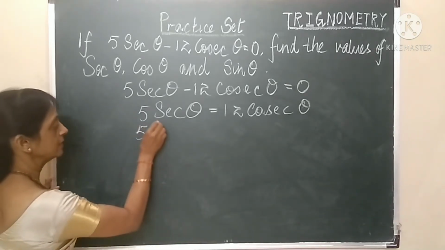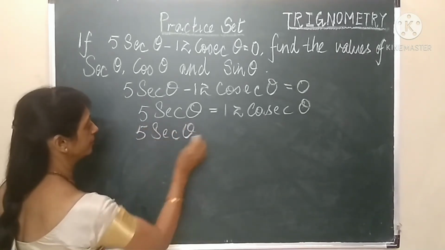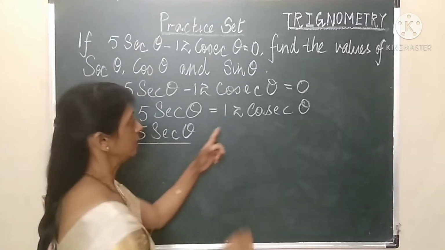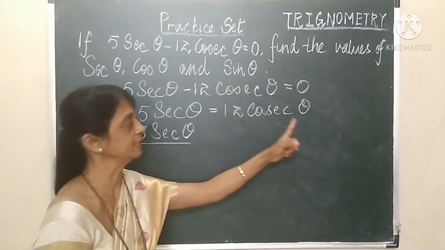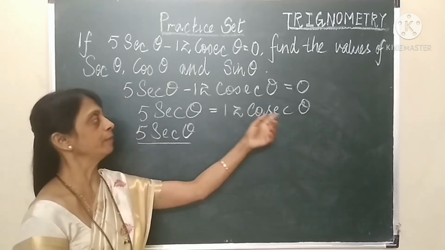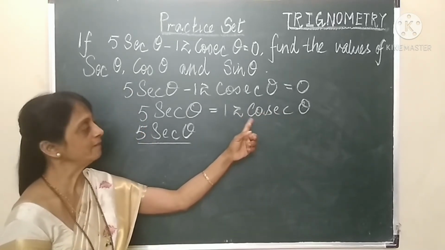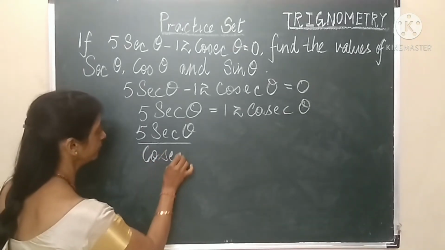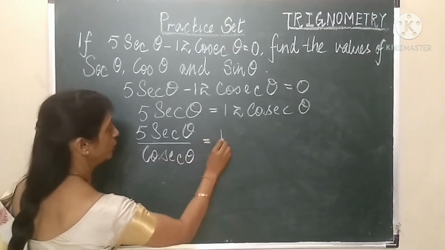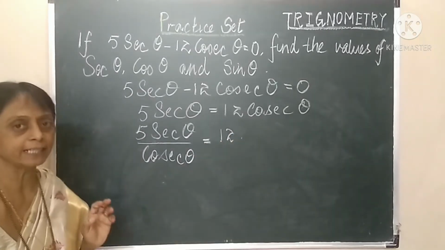So 5 sec theta upon, on the right hand side we see it is 12 multiplied by cosec theta. Cosec theta is performing the operation of multiplication. When it goes on the other side, it will be division, which you are left with 12 on the right hand side.